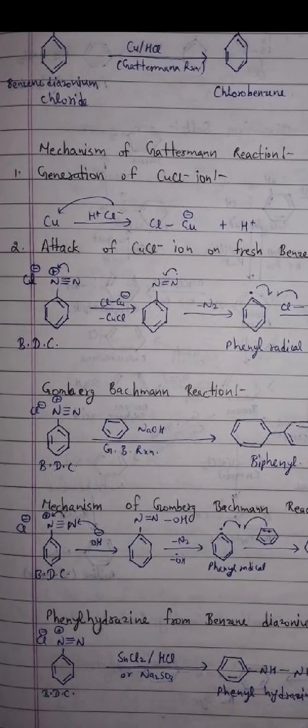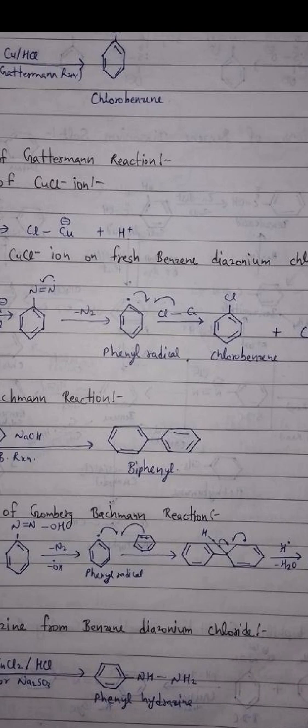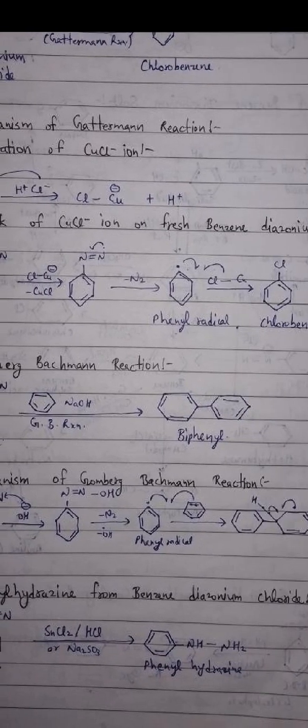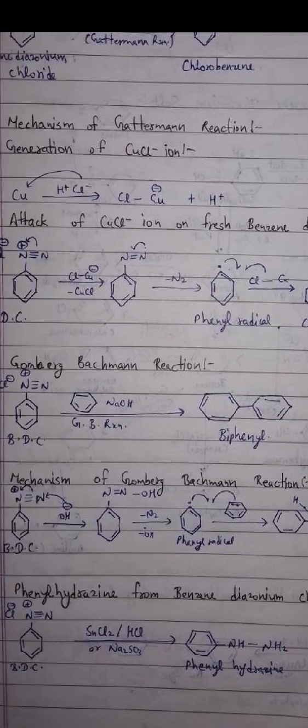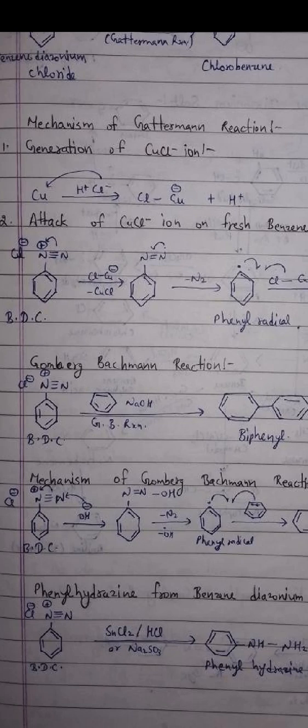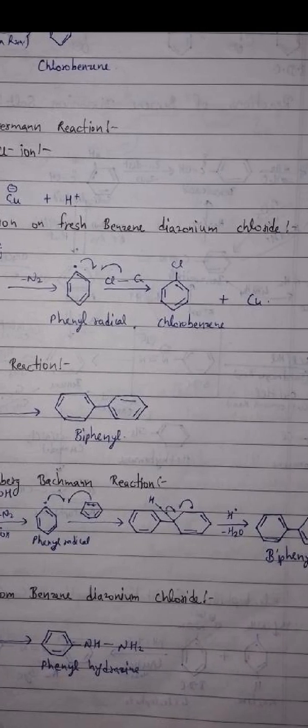Gomberg-Bachmann reaction. Benzene diazonium chloride in the presence of NaOH gives biphenyl. Mechanism of the Gomberg-Bachmann reaction. Benzene diazonium chloride in the presence of OH- loses N2 and gives a phenyl radical, and after that, in the presence of benzene, it gives biphenyl.